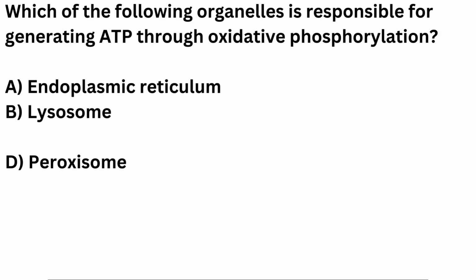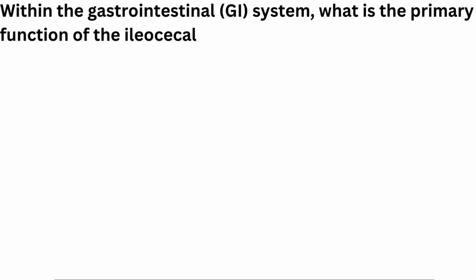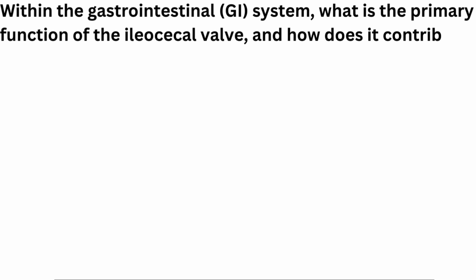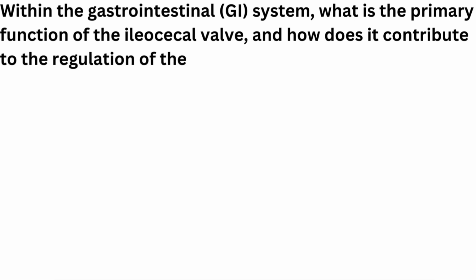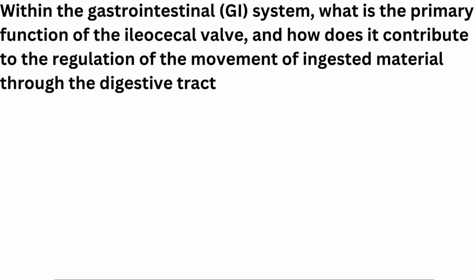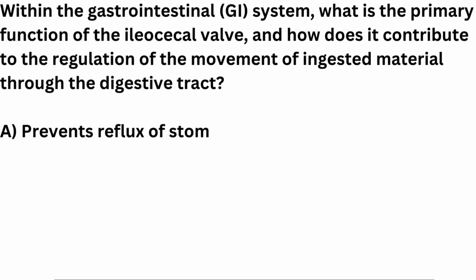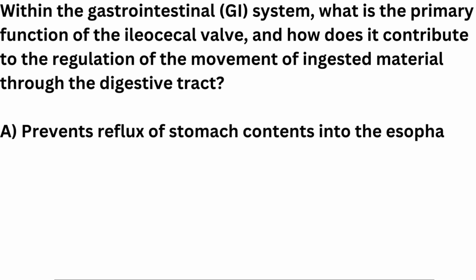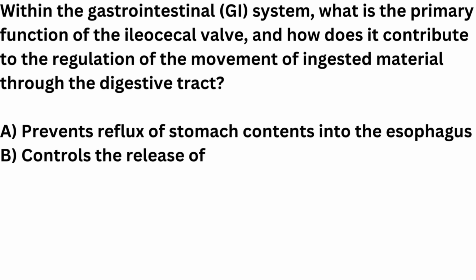Mitochondrion. Within the gastrointestinal GI system, what is the primary function of the ileocecal valve, and how does it contribute to the regulation of the movement of ingested material through the digestive tract? A. Prevents reflux of stomach contents into the esophagus. B. Controls the release of bile into the duodenum.